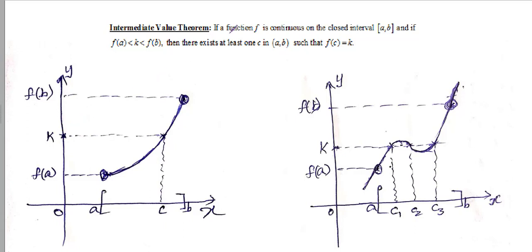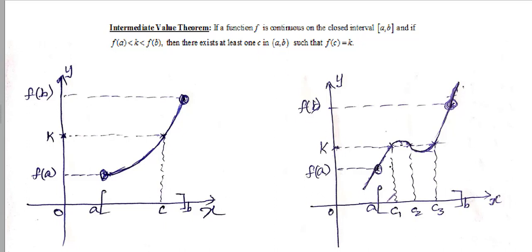So the two conditions to be fulfilled by f are, first, it should be a continuous function on the closed interval [a, b], and second, k should be a value lying in between f(a) and f(b). Whenever those two conditions are fulfilled, the theorem confirms that f attains that particular k value lying in between f(a) and f(b) in the open interval (a, b). Attains means the functional value will be equal to k at least once in the open interval (a, b).